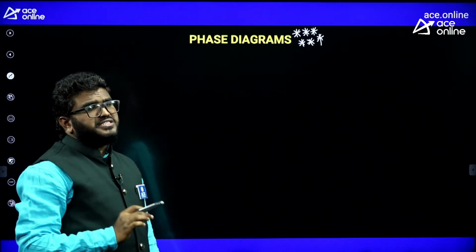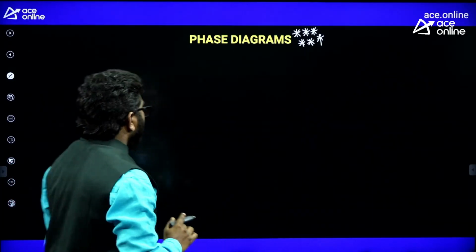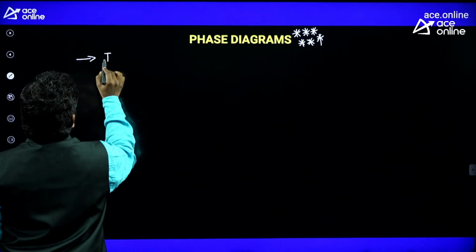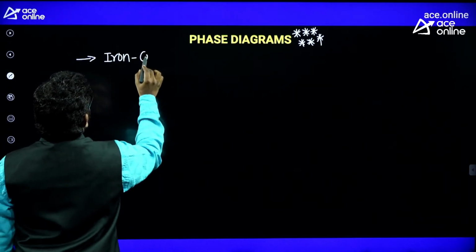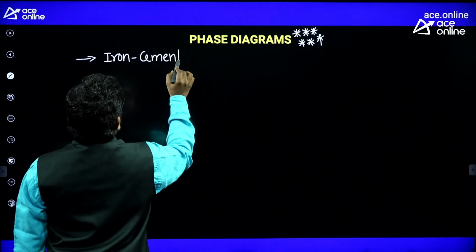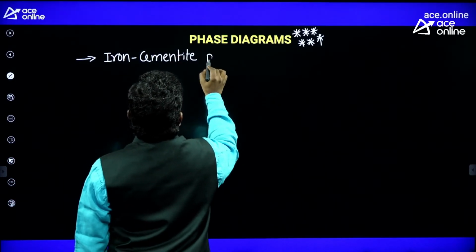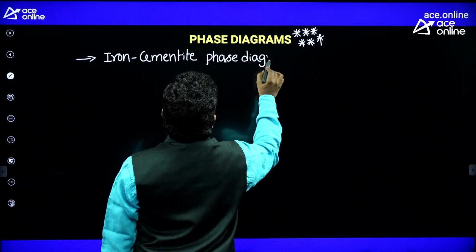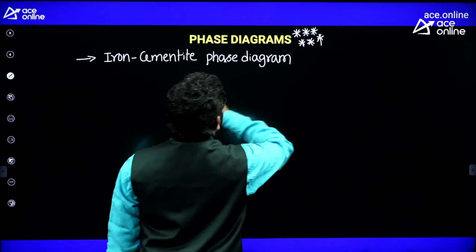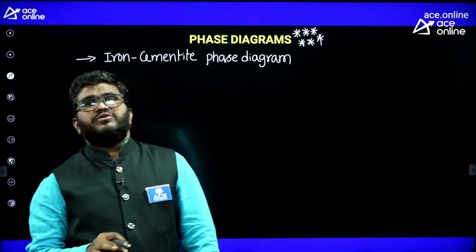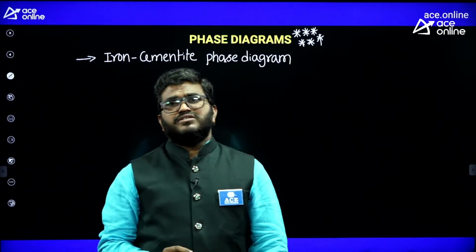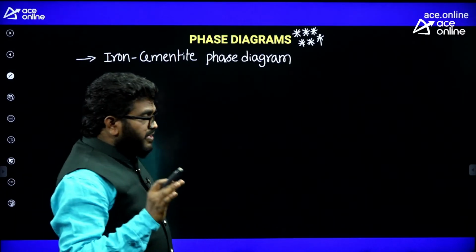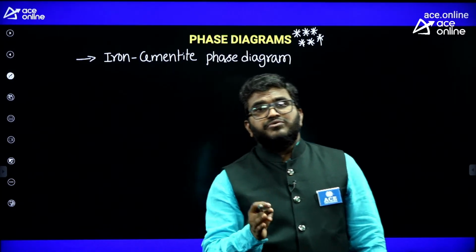Remember, there are three basic phase diagrams important for your exam. You should focus more on the iron cementite phase diagram. This is very important. Any competitive exam you take, definitely there must be one question. For GATE, every year there is one question. Remember, for GATE they will ask you the numericals.